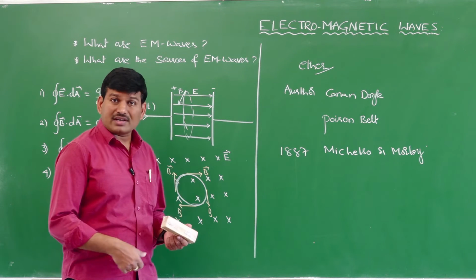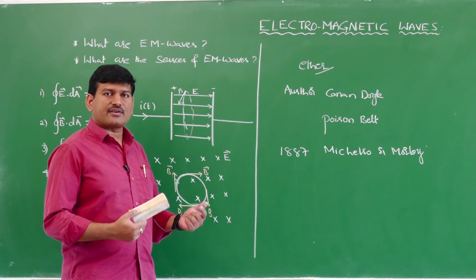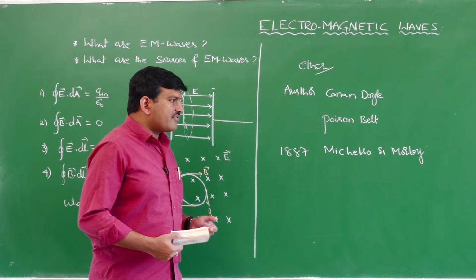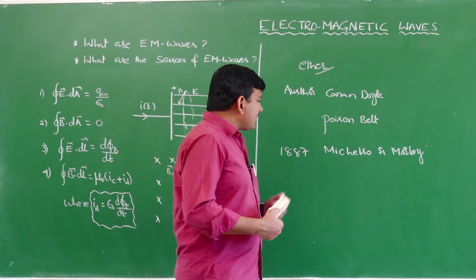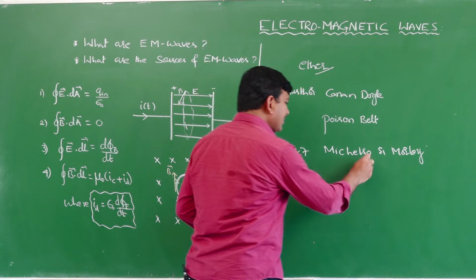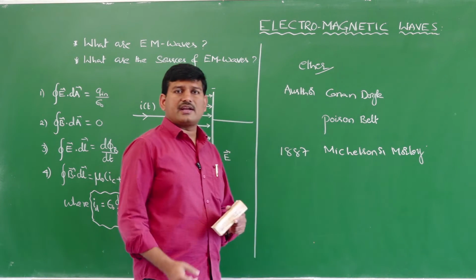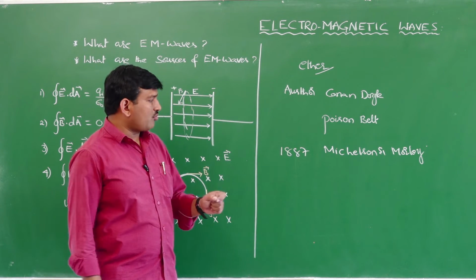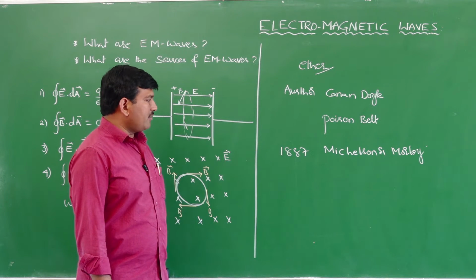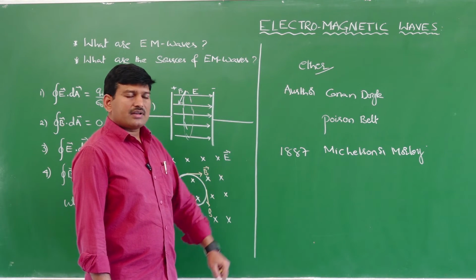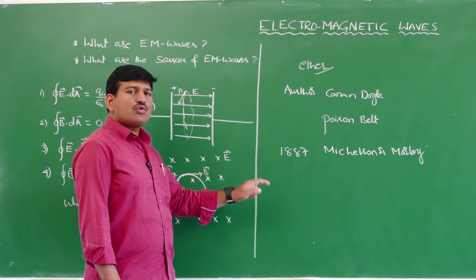Finally, they did not get the expected result. They got a result other than the expected one. In the Michelson-Morley rotating mirror experiment, from that experimental result, we came to know that there is no medium called ether.